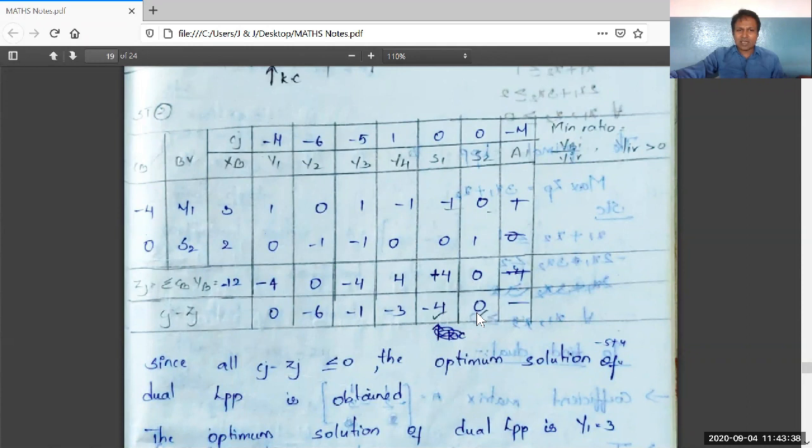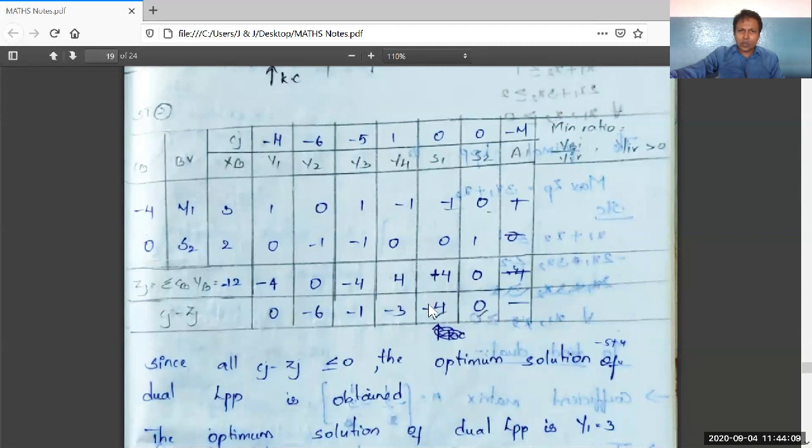I repeat once again. Here we have obtained two solutions. One solution is for the dual LPP. The dual LPP contains the variables y1, y2, y3, y4. Therefore, the y1 value is 3, and the y2, y3, y4 values are zeros. The other solution is the primal LPP solution, taken as the values corresponding to S1, S2 under the Cj minus Zj values.